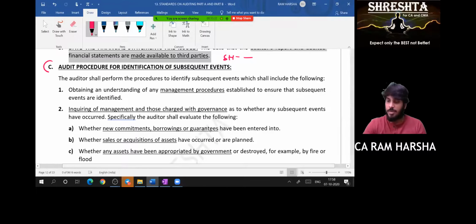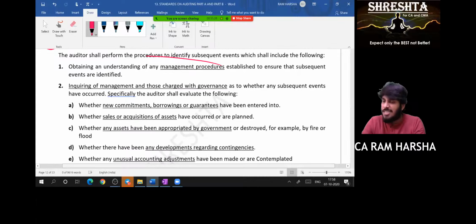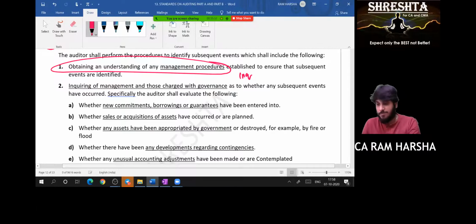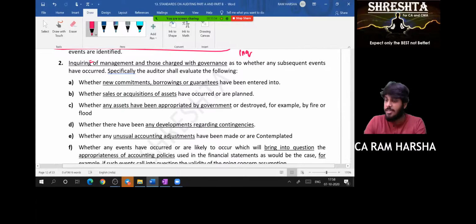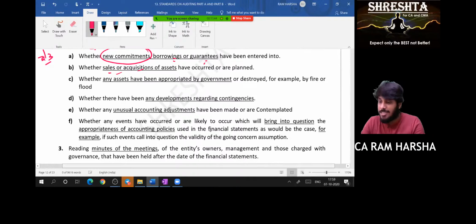Now, this is also important. What is the procedure? How will you identify subsequent events, Rupesh? I'll first try to understand how management is doing it. I'll inquire of management, top management, regarding whether any subsequent events have occurred after 31st March. What all happened? Please tell me, management. Have you entered into new commitments, new borrowings, new guarantees? Have you sold any assets? Any financial transactions? Are there any assets destroyed? Are there any assets acquired by government?